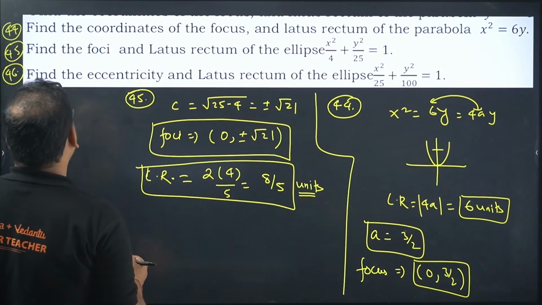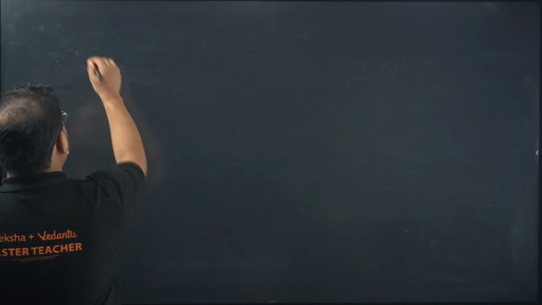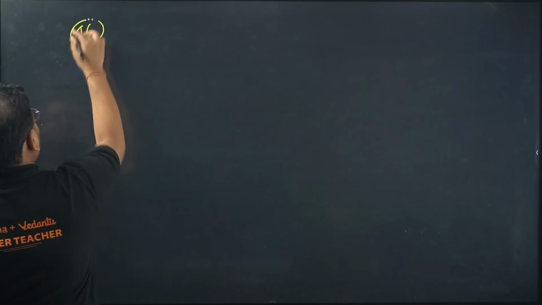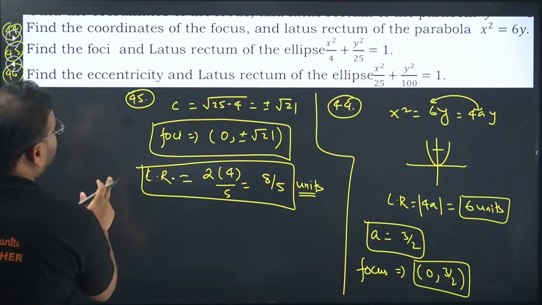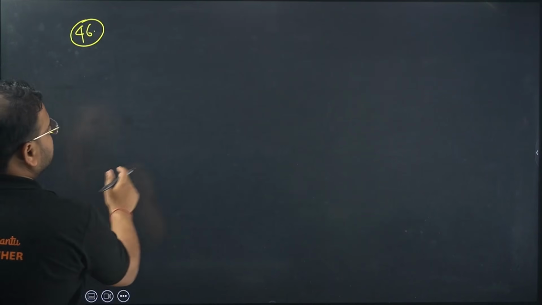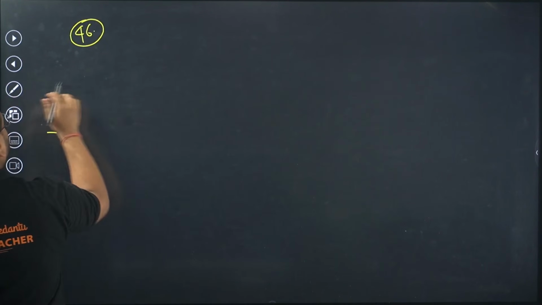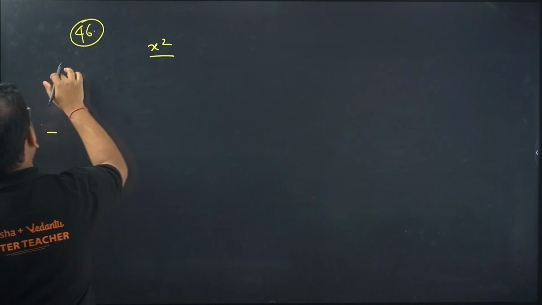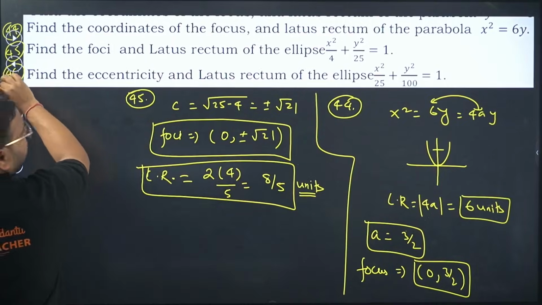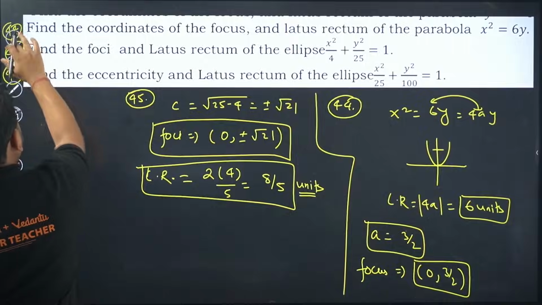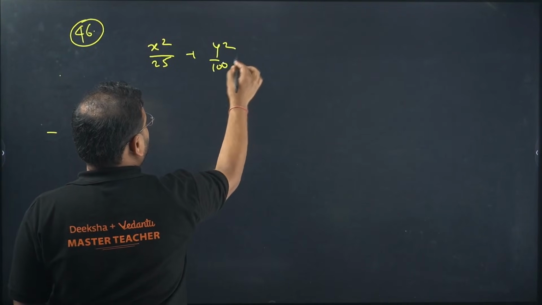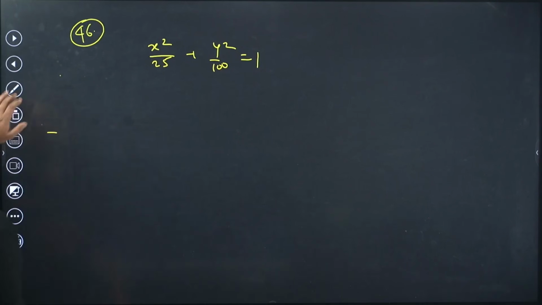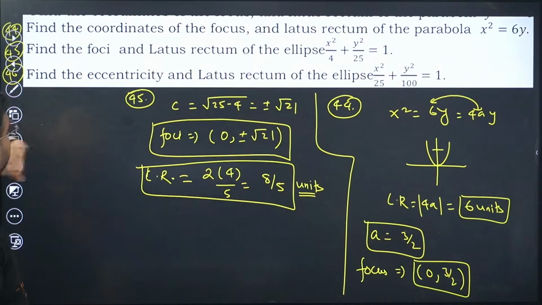Okay. 46. Can we do it over here? Do we have space? We have space. What is the question? Okay. e and latus rectum they're asking us. We can solve it over here also, right? X square by 25, y square by 100. Again, major axis on the y-axis. Let me just check whether I've got it right or not. It's correct only. We want eccentricity and latus rectum.